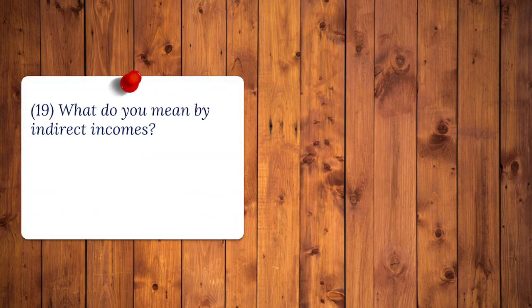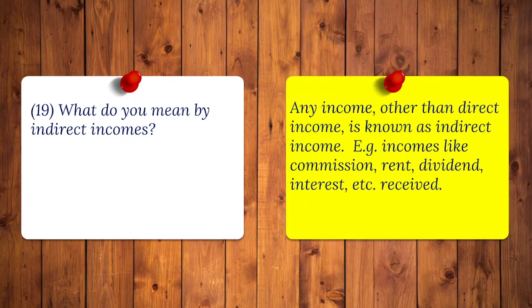19. What do you mean by indirect incomes? Answer. Any income, other than direct income, is known as indirect income. For example, incomes like commission, rent, dividend, interest, etc., received.